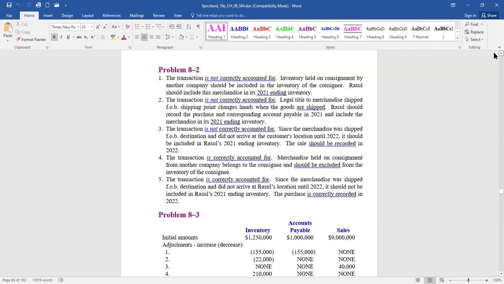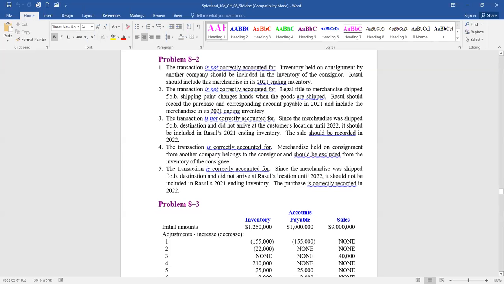The question is, did we own them on December 31st? And the answer is yes. The buyer, Reagan, that's us, owns the goods while they're in transit because they were shipped FOB shipping point. And we should also increase accounts payable because we owe on those.